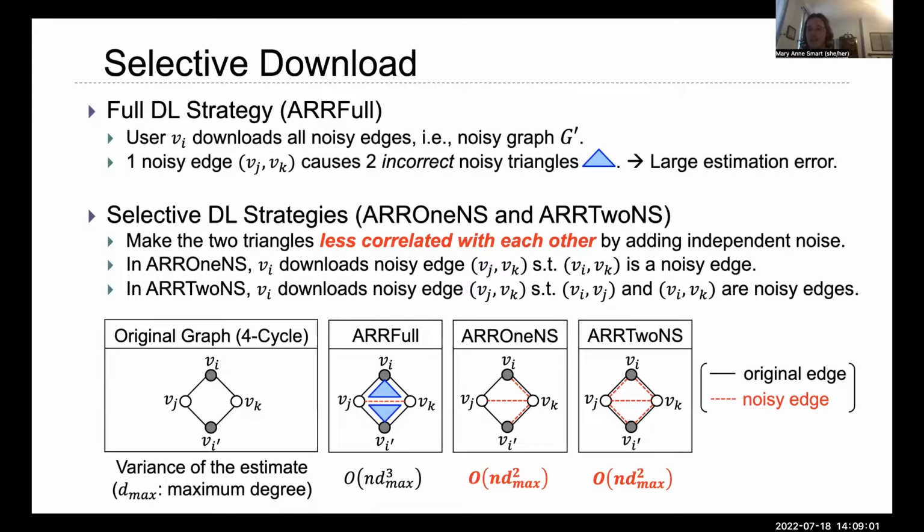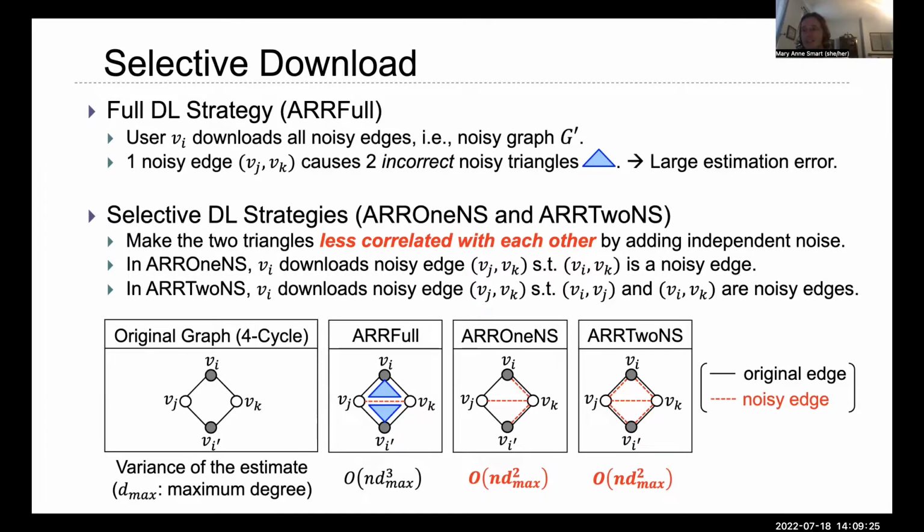In selective download, consider what happens when a user downloads the entire noisy graph and counts triangles. If we have the following 4-cycle shape illustrated in the bottom left, then the noisy edge between Vj and Vk will cause 2 triangles to appear. Thus, the error is tied to the number of 4 cycles, which is n times Dmax cubed, the maximum degree of the graph.